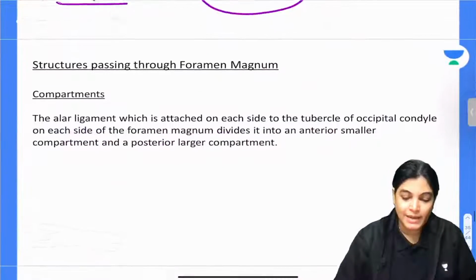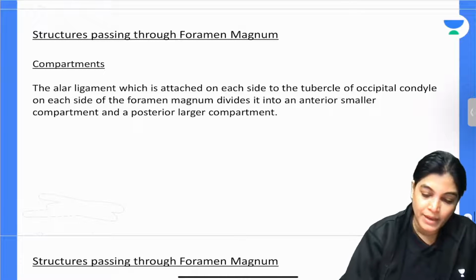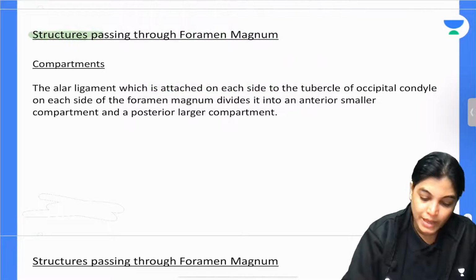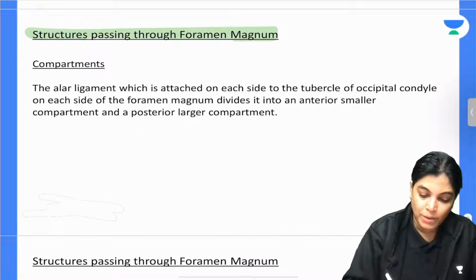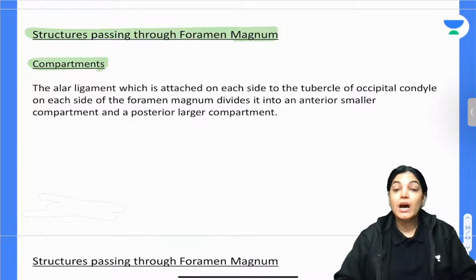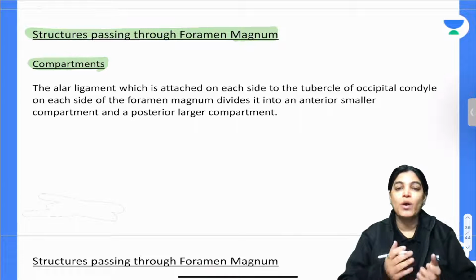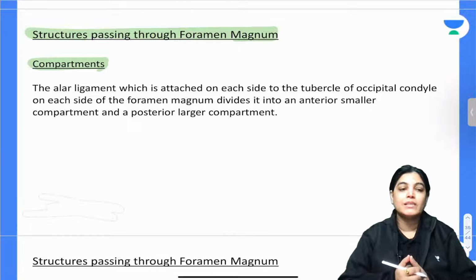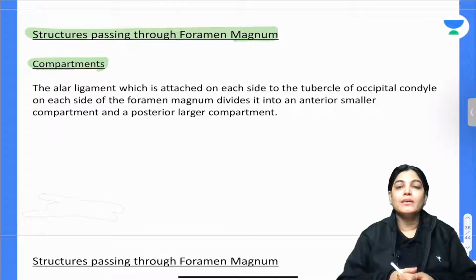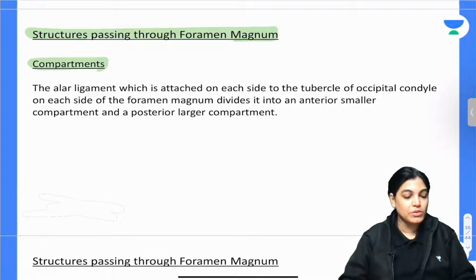Now moving on to the next, that is the foramen magnum. It is important for you to note down that the foramen magnum is also divided into 2 compartments, anterior and posterior. The anterior compartment is called the osteoligamentous compartment, because only ligaments pass through this bony foramen. The posterior part is called the neurovascular compartment, because the structures traversing through it are nerves and vessels.